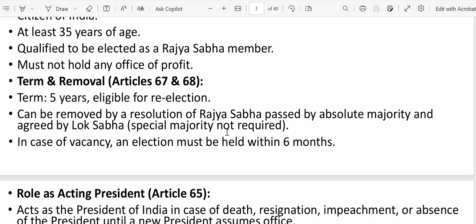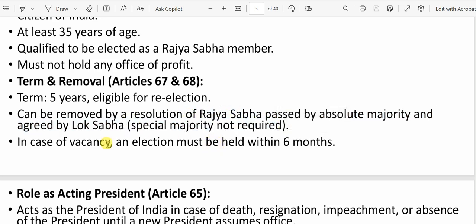So 50% of 75 means 37.5, that means 38. The winning candidate needs to get at least 38 votes. 38 plus 38 is 76, right? That means 2/3 of the members should be present and voting, and the winning candidate should get at least 50% of the total members of that house. That is a special majority.